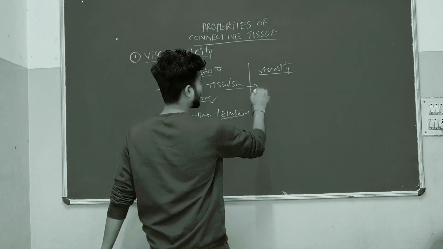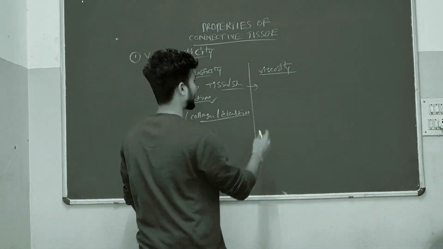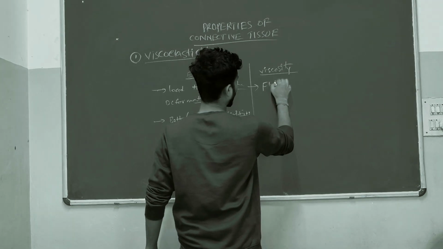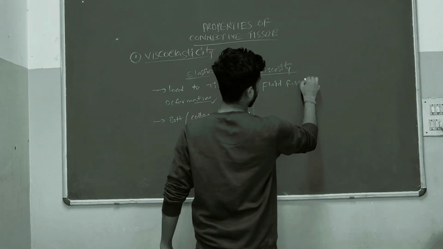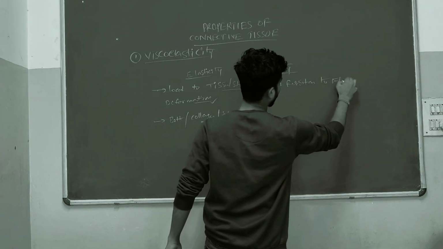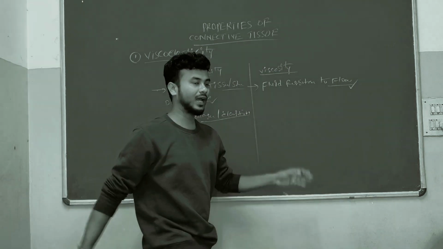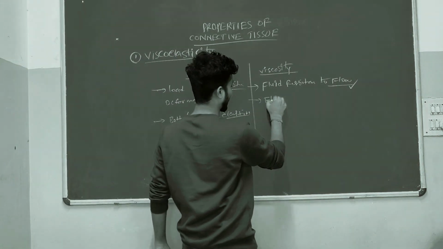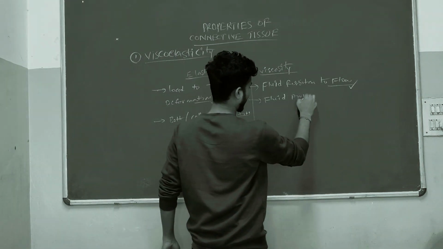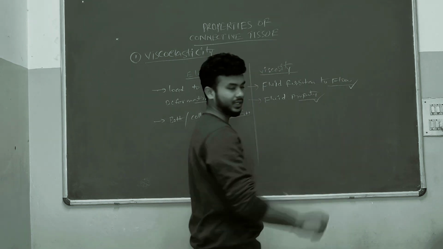Now we will come to viscosity. Viscosity is nothing but the fluid resistance to flow. Actually, it is a fluid property.